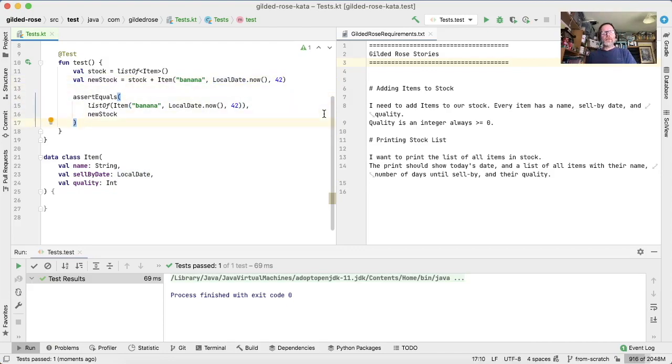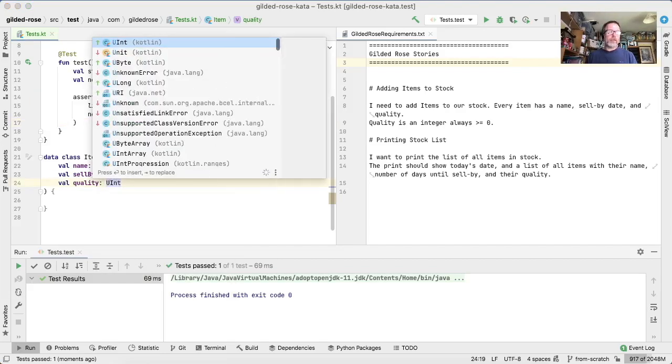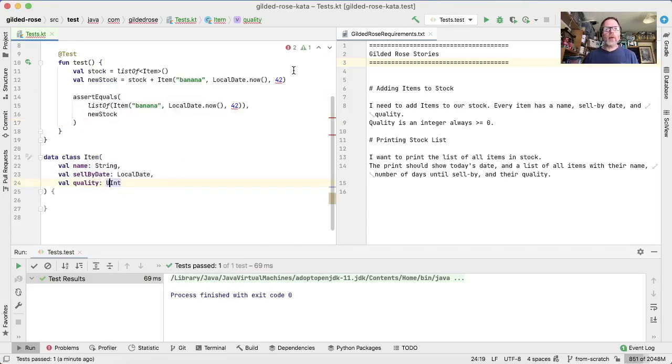We can either write a test that shows that we can't build an item with a quality that's -1, or we can fix it in our type system, and Kotlin has uint. I've never used uint. So I'm just going to go ahead and see whether or not that fixes our problems. I mean, obviously, it means that we can't compile code that does this. Whether or not that fixes all the issues we might have with quality, I don't know, but I'm going to suspend disbelief for now and give it a go. Okay, so far so good.